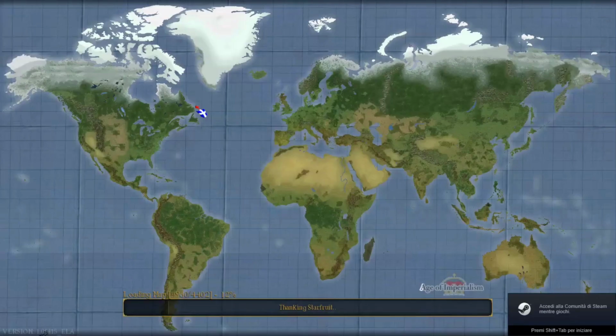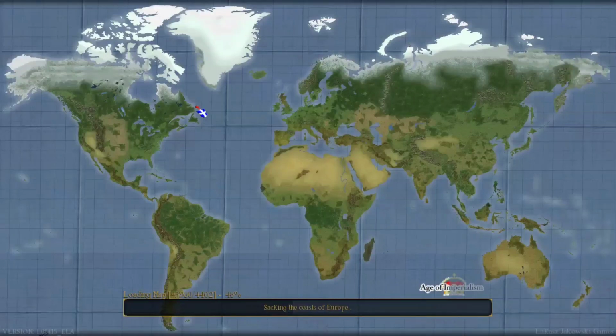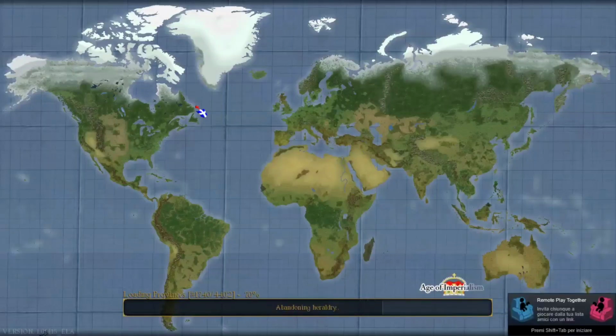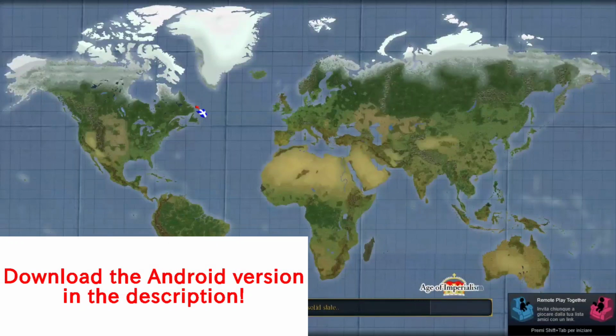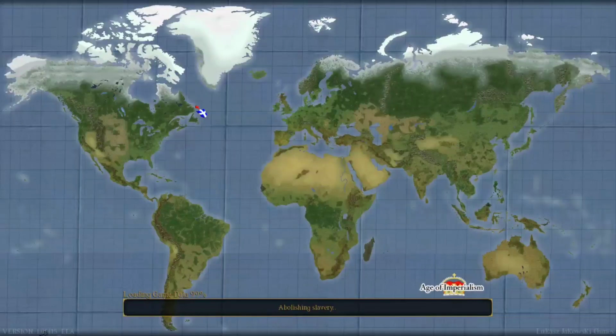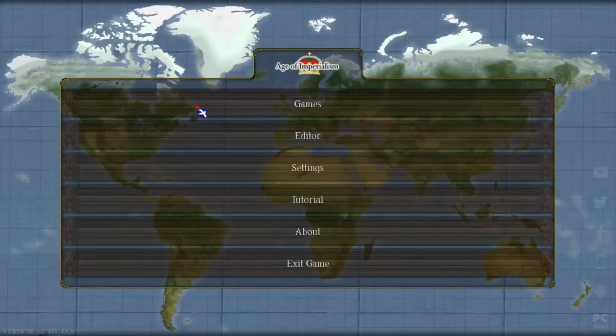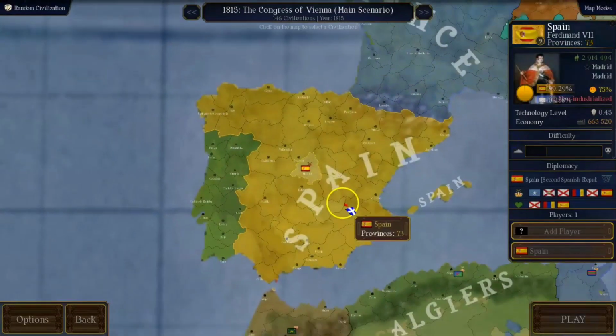Today we'll be doing our first gameplay video of the mod, featuring it completely in its entirety as a brand new mod, fully, without any missing feature. As you might not know, or might have known, I released the Android version like yesterday, so now you can play both on PC and on Android in its entirety without fearing that something won't work or crash. So now we can already start and play fully.